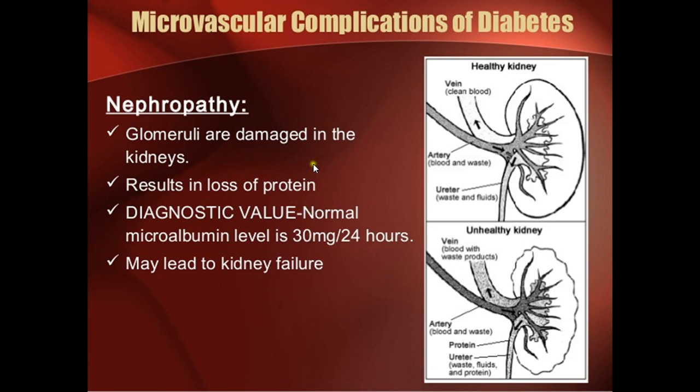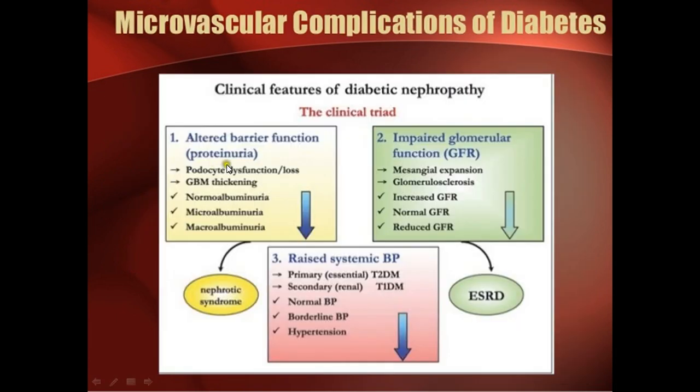So when it starts rising, it means that the patient is developing nephropathy. This can lead to kidney failure. So what happens is there is a clinical triad: nephrotic syndrome, end-stage renal disease, and diabetes, hypertension. So altered barrier function, the podocytes get damaged, the glomerular basement membrane becomes thickened. So first there is normoalbuminuria, then microalbuminuria, and then frank macroalbuminuria, and the patient has nephrotic syndrome.